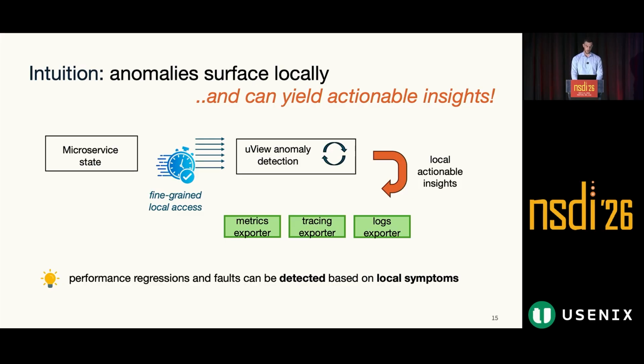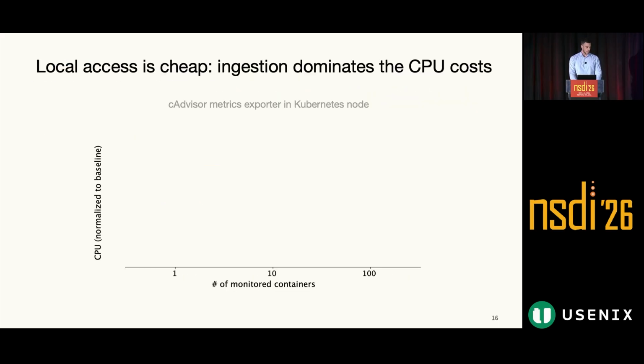show in our evaluation. And now, a natural question here is about the cost of this fine-grained access, why it should be more convenient, and how fine-grained we can achieve. And so for this, we actually have good news. We ran an experiment in a controlled environment, and according to our measurements, the costs are actually dominated by remote ingestion and not by local access.